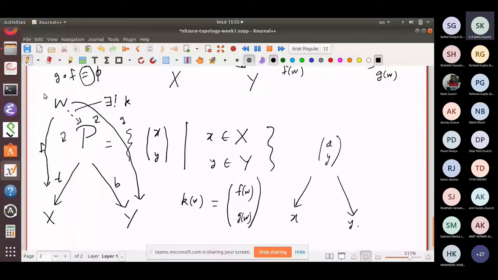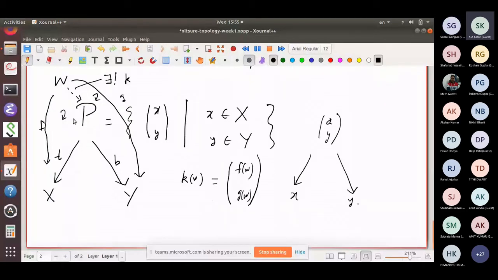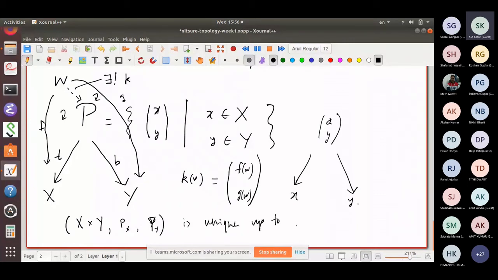W to W identity. Therefore, the conclusion of all this is this triple X cross Y, Px, Py is unique up to a unique isomorphism.